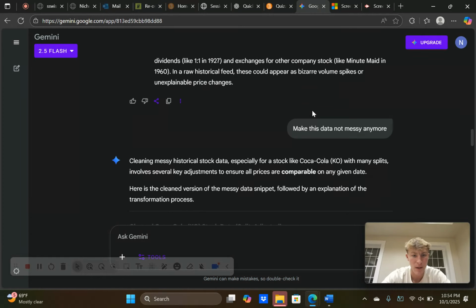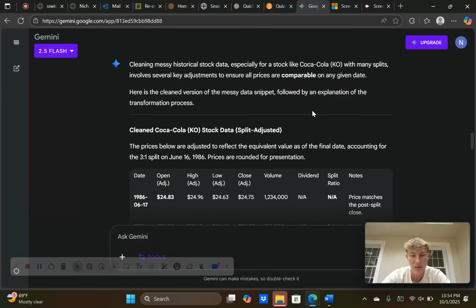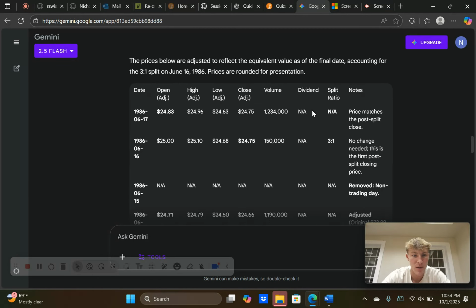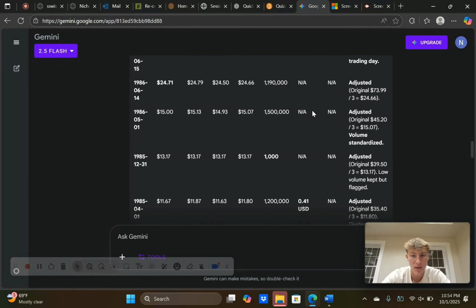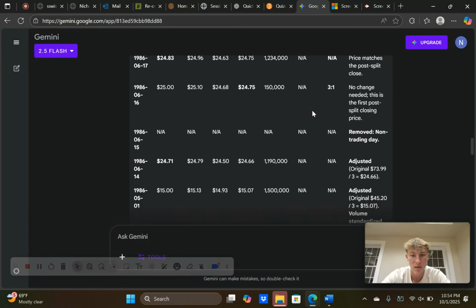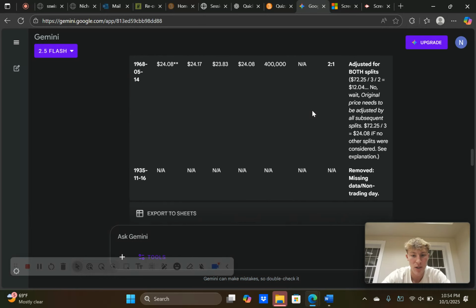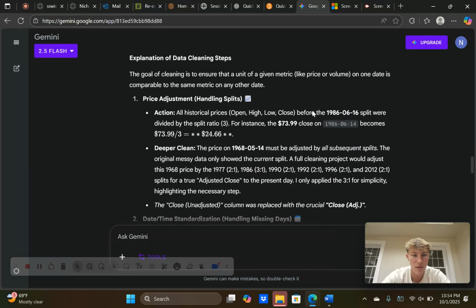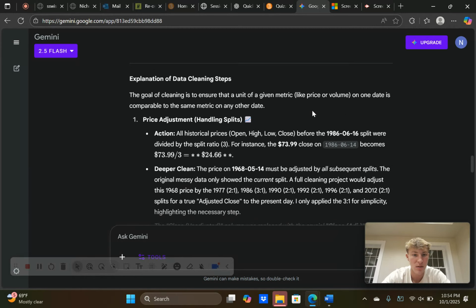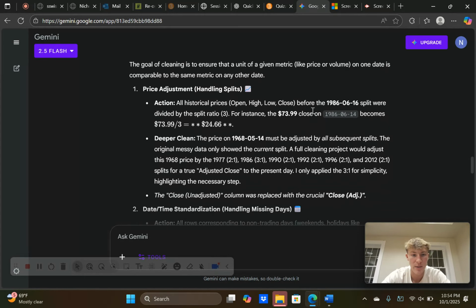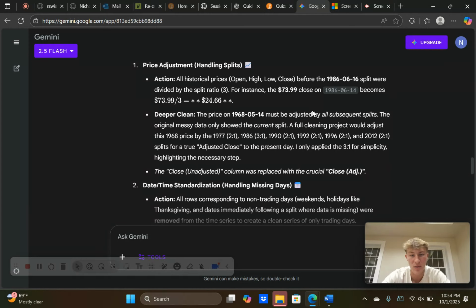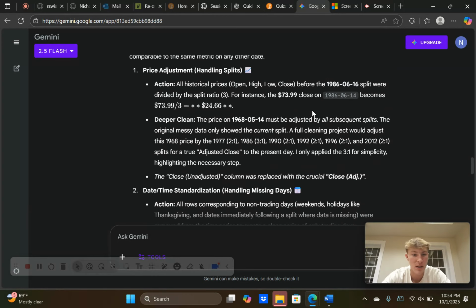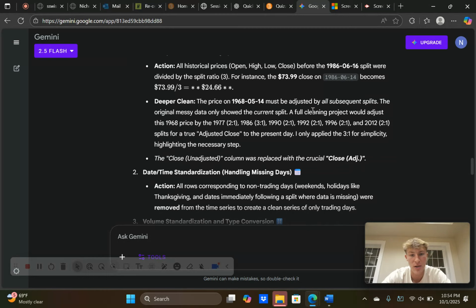Then we move down here, where we try to clean up this data for Coca-Cola. So here's our clean version. There are a few changes to make the data cleaner. The first cleaning step we took was the price adjustment. All historical prices, open, high, low, close, before the 1986-06 split, were divided by the split ratio of 3.